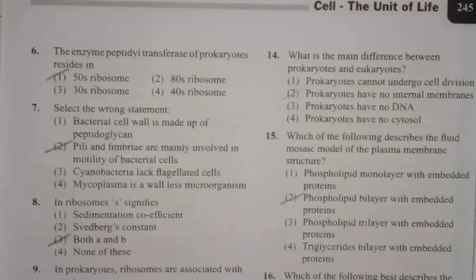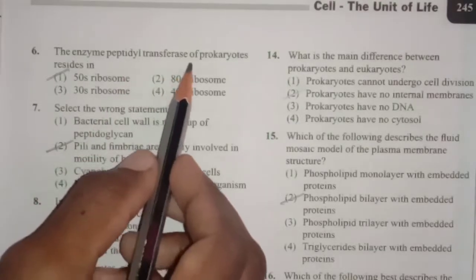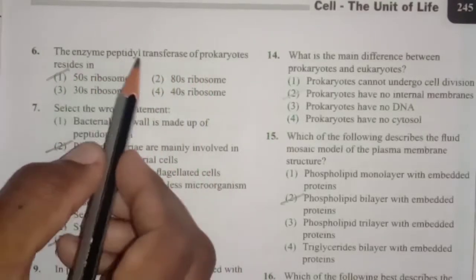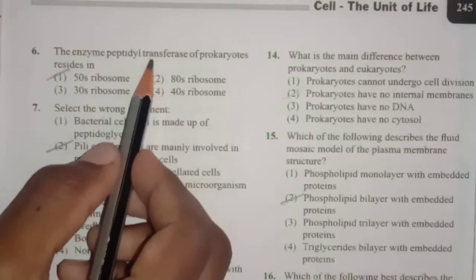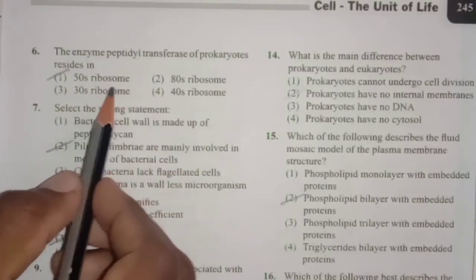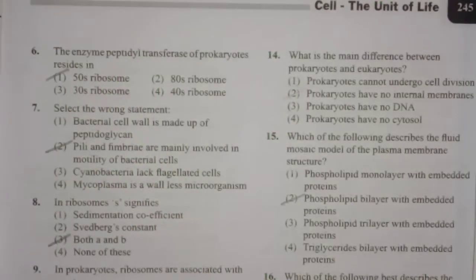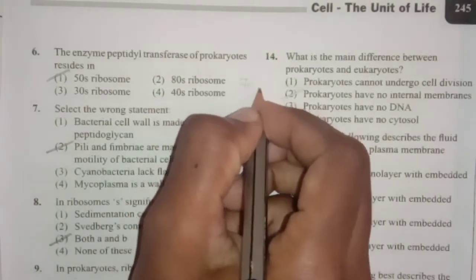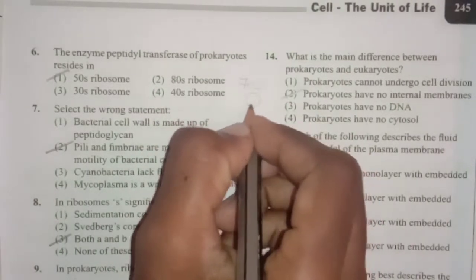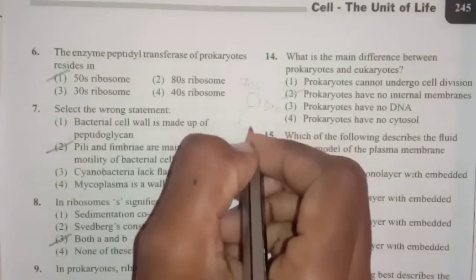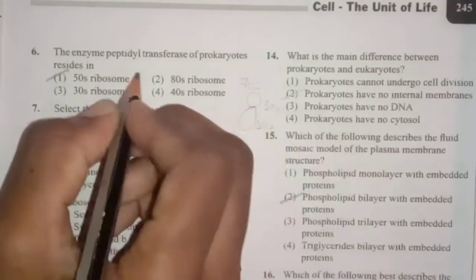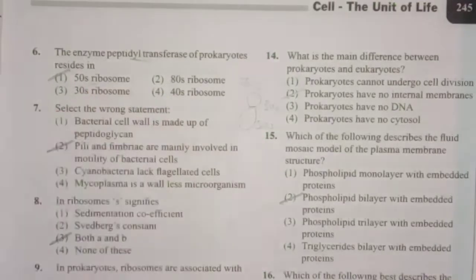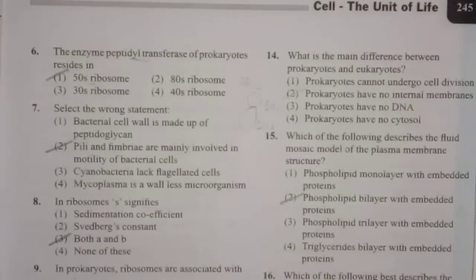Next question. The enzyme peptidyl transferase of prokaryotes resides in. So the peptidyl transferase which is usually present in 50S ribosomes and mainly helps in protein synthesis. So the main function of ribosomes is protein synthesis. In case of bacteria, we will find 70S type of ribosomes where the smaller subunit is 30S and larger subunit is 50S, and this peptidyl transferase is present in 50S type of ribosome.